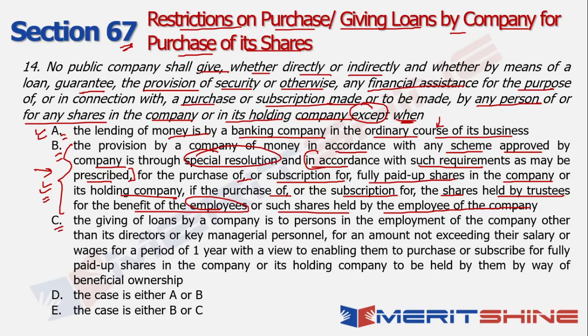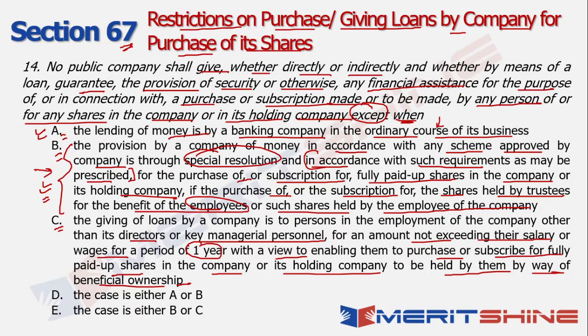What does it say? The giving of loans by a company to persons in the employment of the company other than its directors or key managerial personnel, for an amount not exceeding their salary or wages for a period of 1 year, with a view of enabling them to purchase or subscribe for fully paid up shares in the company or its holding company to be held by them by way of beneficial ownership. So overall, this option also seems to be fine.